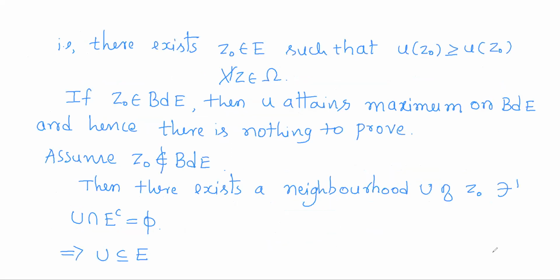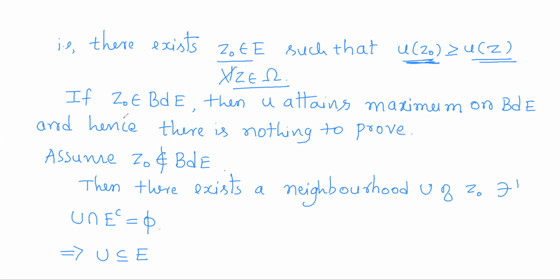So u attains a maximum and minimum means what? So there is a maximum value among all the images, and there is also a minimum value among all the images. So among the images means there is a domain point z naught belonging to E such that u of z naught is the maximum of all u of z. So u of z naught is greater than or equal to u of z for all z varying over E. So it shows that u has the maximum at z naught, or u of z naught is the maximum value of u.